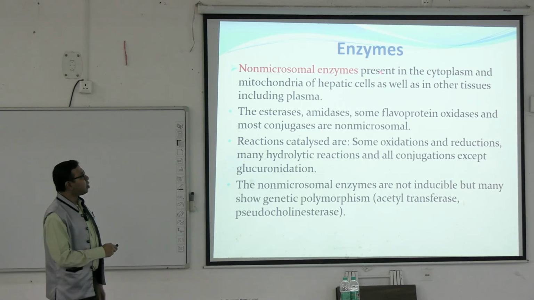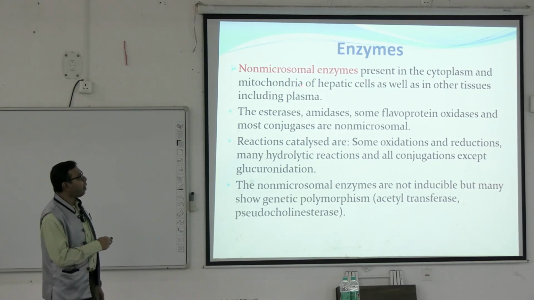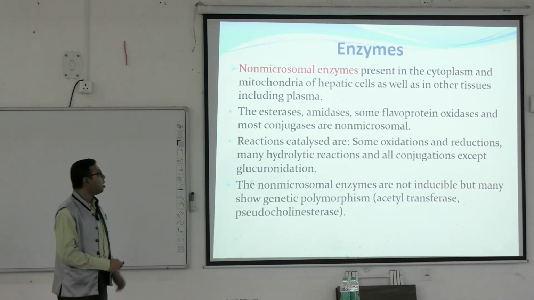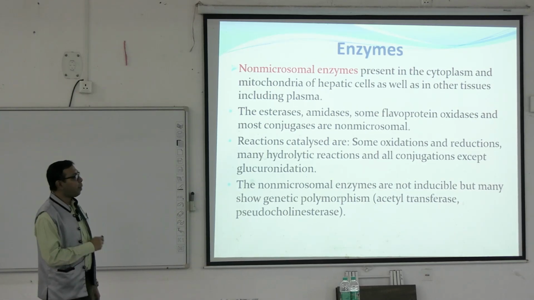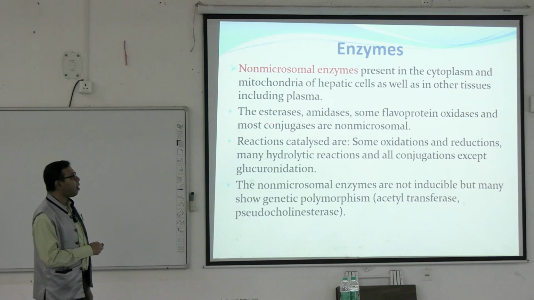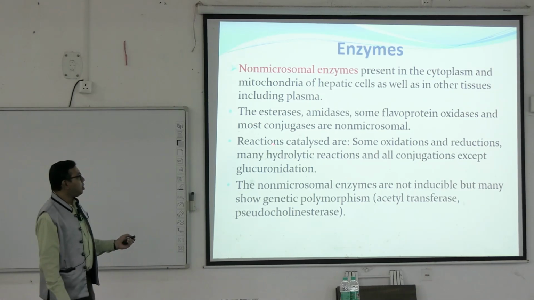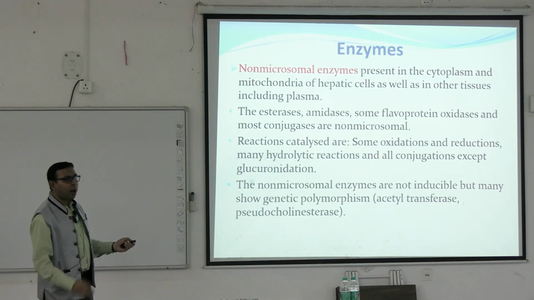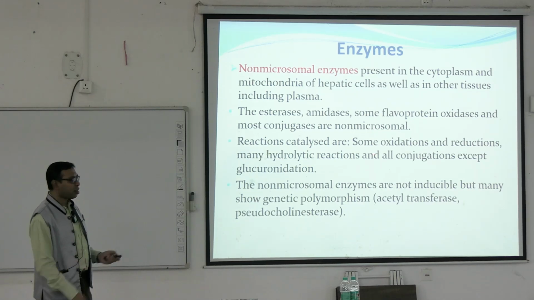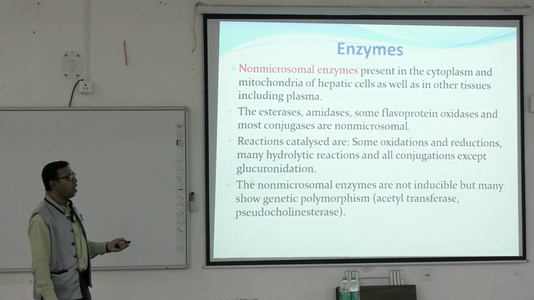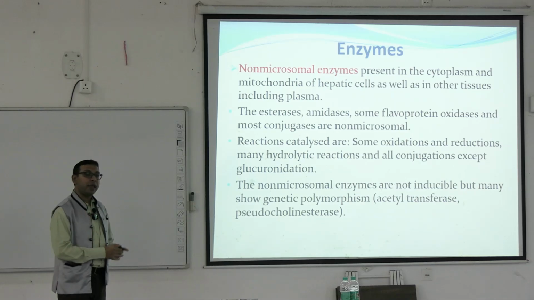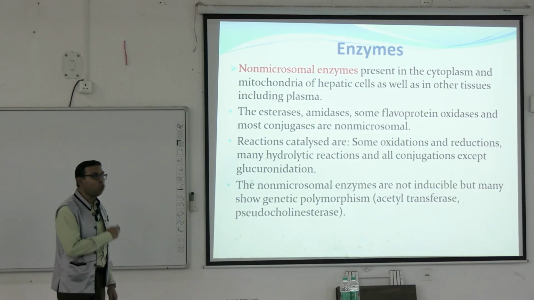Non-microsomal enzymes means they are present in the cytoplasm and mitochondria of the hepatic cells as well as other tissues and also in the plasma. Examples are esterase, amidase, some flavoprotein oxidase and most of the conjugases. These are the non-microsomal enzymes. They mainly catalyze some other oxidation reactions, reduction reactions, some hydrolytic reactions and almost all conjugations except the most common conjugation, that is glucuronidation.